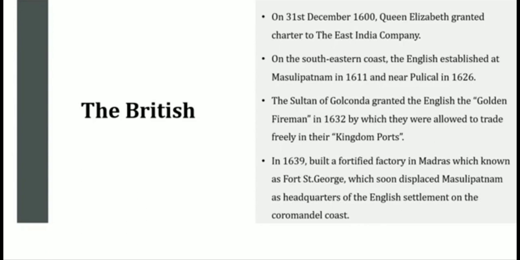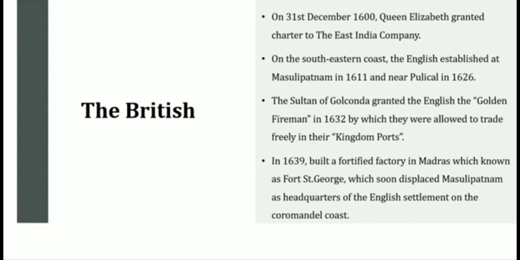The English East India Company was established at Mazulipattinam in 1611 and near Pulicat in 1626. The Sultan of Golconda also granted the English free trade in 1632.